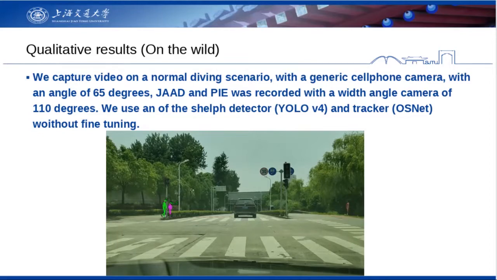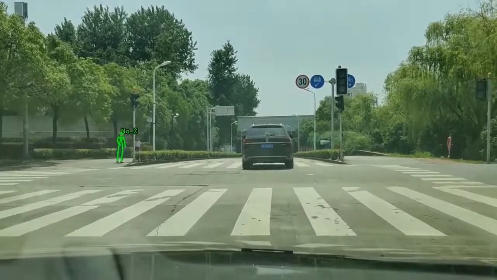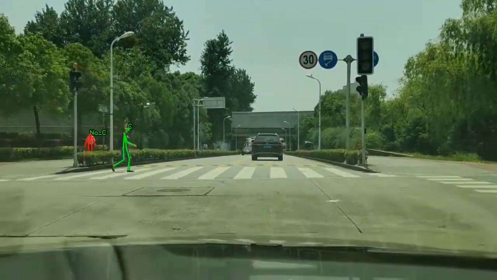We also tested our model in other videos, which are not part of JOT and PI. We can observe that Pedestrian Graph Plus has good generalization on samples that were not seen.